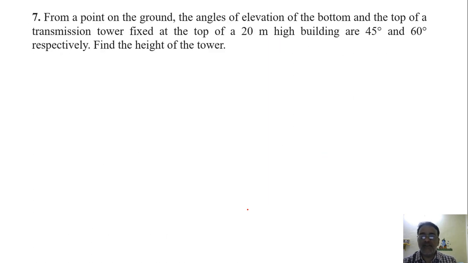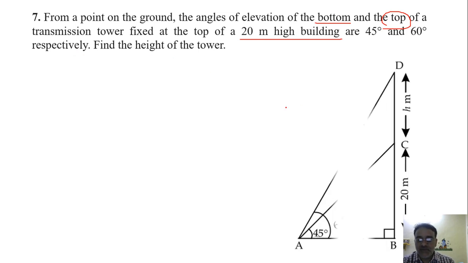From a point on the ground, the angle of elevation of the bottom and top of a transmission tower fixed at top of 20 meter high building are 45 degree and 60 degree respectively. Find the height of the tower. So this is the rough diagram. Okay, so building के ऊपर tower रखा हुआ है. Okay, an angle of elevation of bottom of tower, this is the bottom and this is the top, is 45 degree and 60 degree. So diagram is clear? Yes, sir.